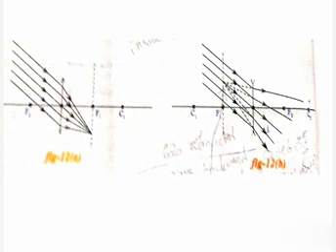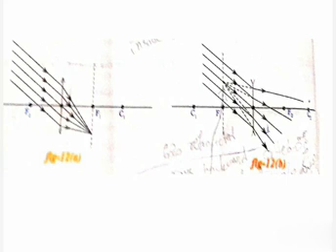Once you observe figure 12A, here some parallel rays are falling on the biconvex lens. These parallel rays are making an angle with the principal axis. Yes or no? Yes, these are making an angle with the principal axis and fall on a lens. This is shown in figure 12A. After falling on the lens, it undergoes refraction, no? After the refraction, all the rays converge at a point. So that point lies on the focal plane.